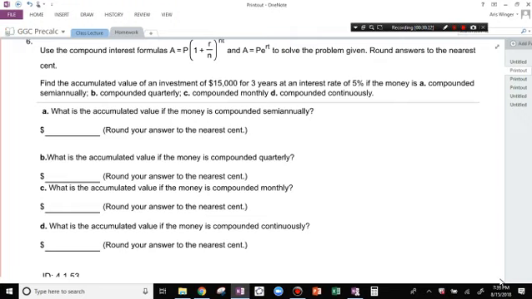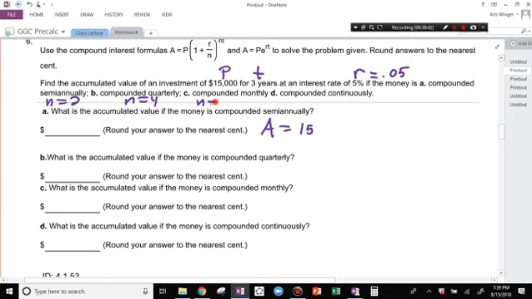So let's plug this in. A equals, this is a good time to practice, 15,000, so let's label this, that's P, T, R as a decimal, n equals 2, n equals 4, n equals 12, and this one is A equals P e to the RT. 15,000 times 1 plus 0.05 over, let's do the first one, 2 raised to the 2 times 3.